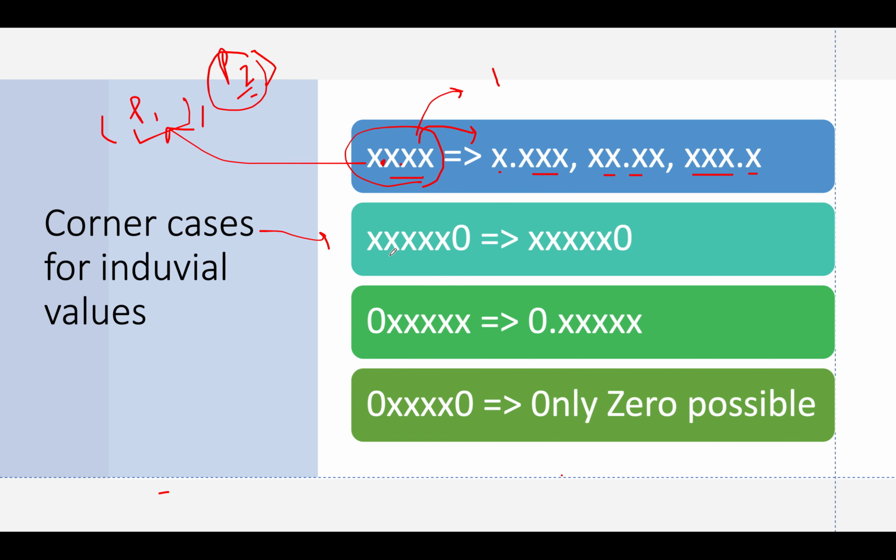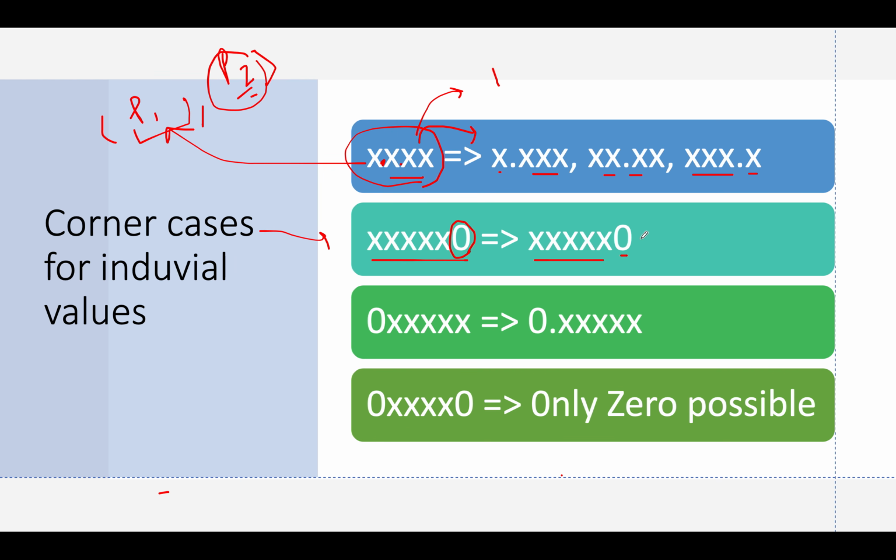Let's talk about the second case. If any of the parts is represented in this format, all non-zero digits followed by a terminal 0 digit, in how many ways can we generate different representations of this number? There is only one way, all non-zero digits followed by a 0 digit.